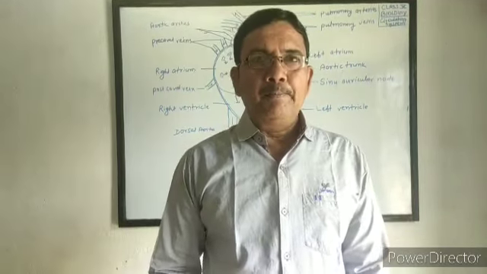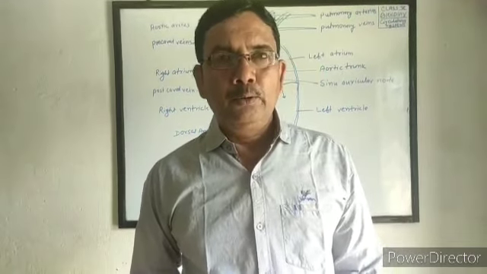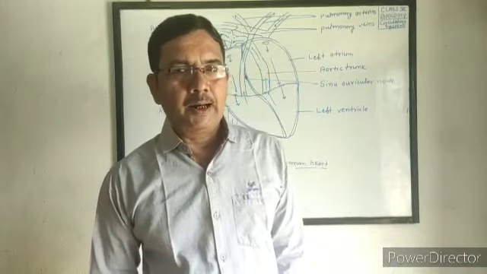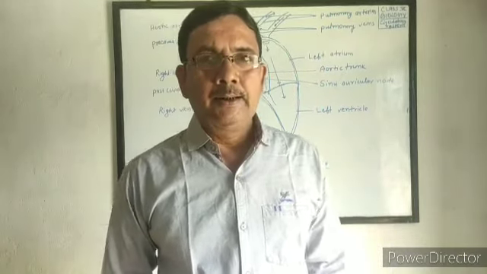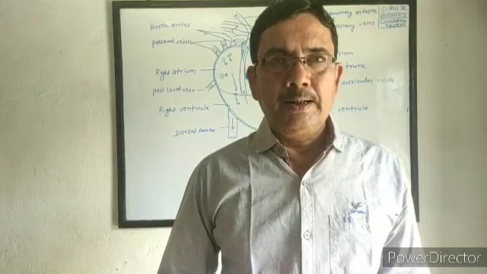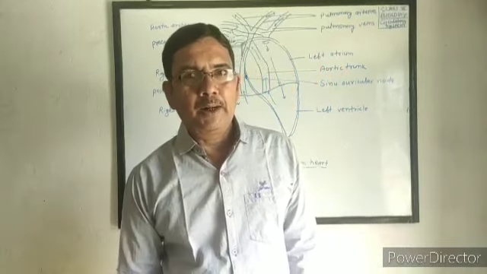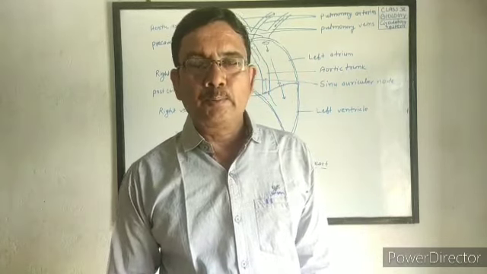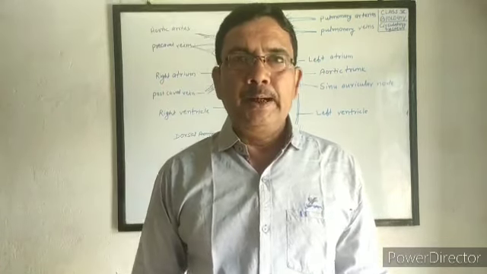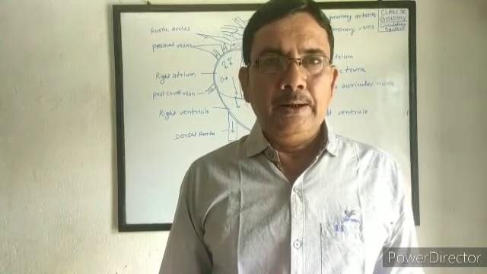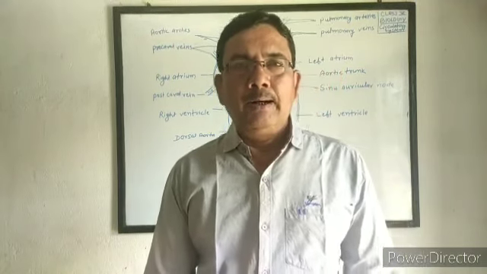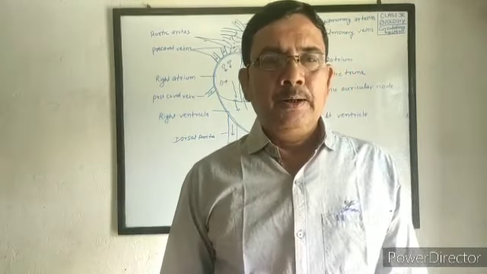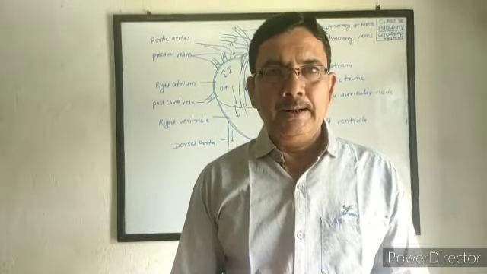So the same blood comes into the heart 2 times, hence it is called double circulation. In our heart, double circulation occurs. Our circulatory system is double circulation because the same blood comes into the heart 2 times. First time, when it comes from all parts of the body, it becomes impure, that is deoxygenated, and when the lungs mix oxygen in the blood, it becomes oxygenated and pure, then it comes again to the heart.